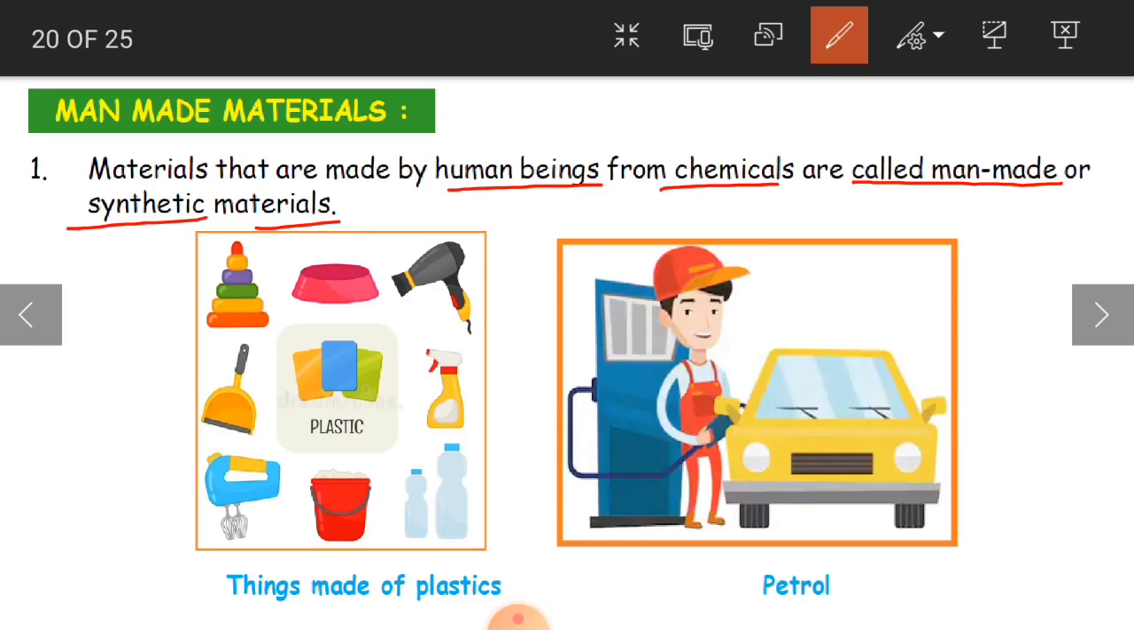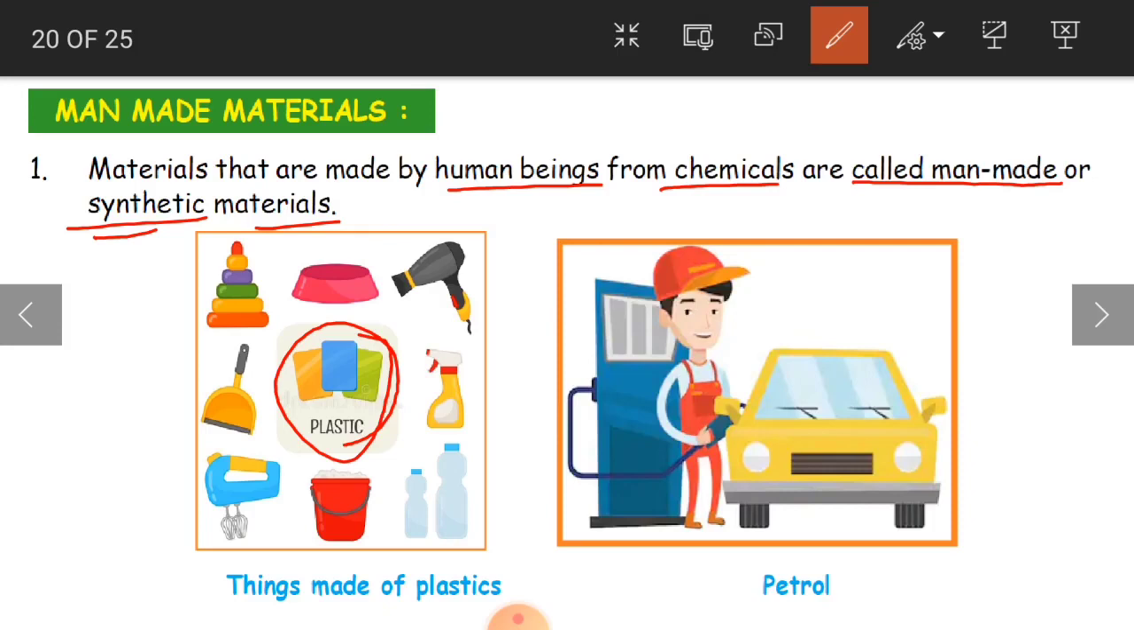Plastic we didn't get from anywhere, not from the earth, not from the plant and not from the animal. This plastic material is purely invented by the human being. That is why we call this man-made material or synthetic material. It is made by some chemicals, okay children. So this is nothing but plastic.